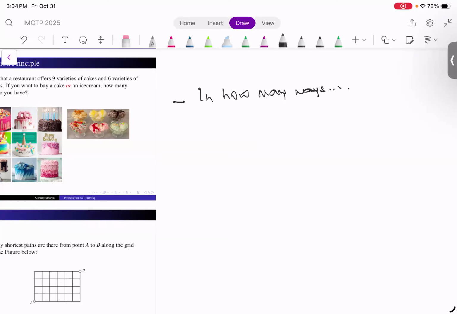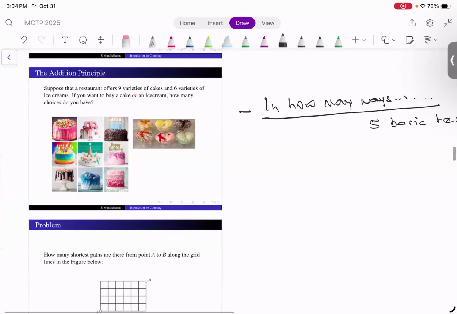Every counting problem starts like this: in how many ways can you do something? There are exactly only 5 basic techniques to which every counting problem can be mapped. Let us look at one of them, called the addition principle.